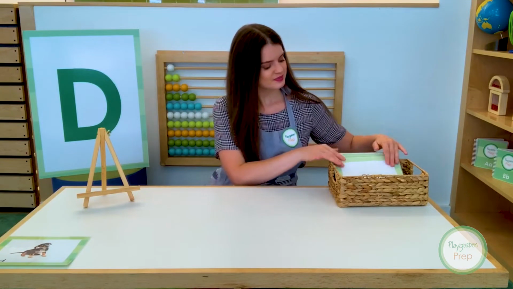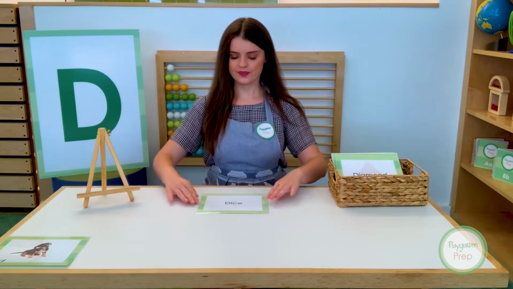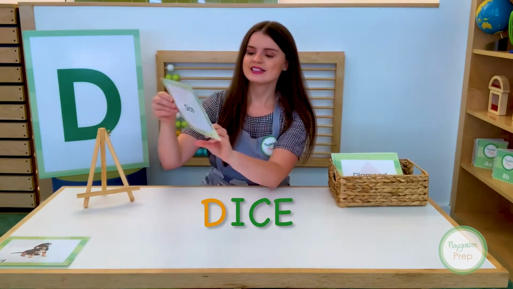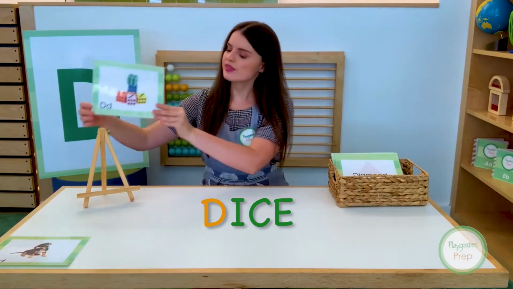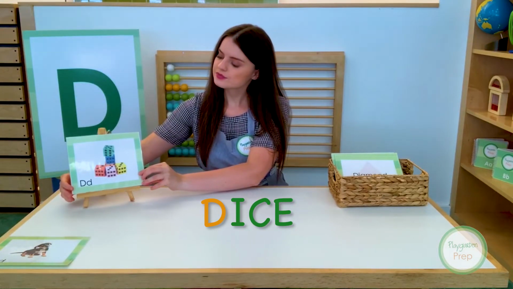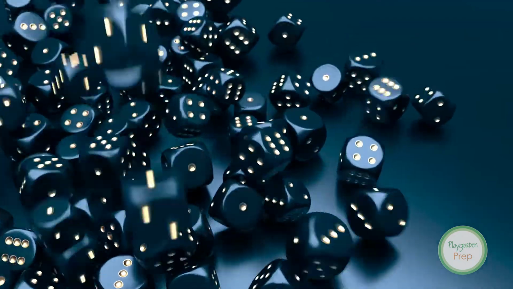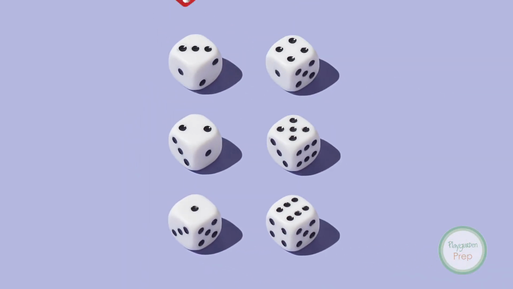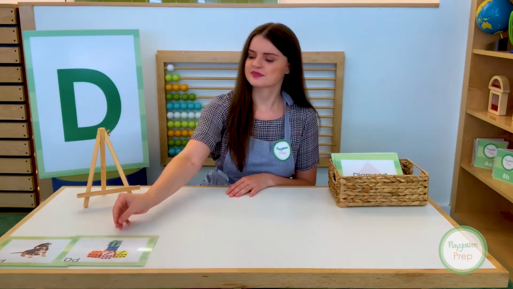What's next? Knock knock. Who is it? Dice. Dice starts with letter D. A dice is a cube that has a different number of dots on each side. The dots range from 1 to 6. What's next?